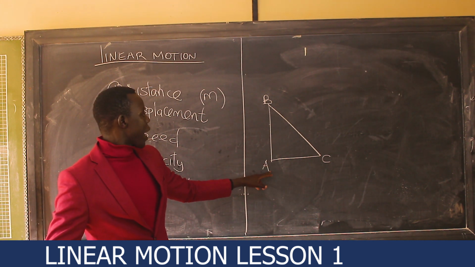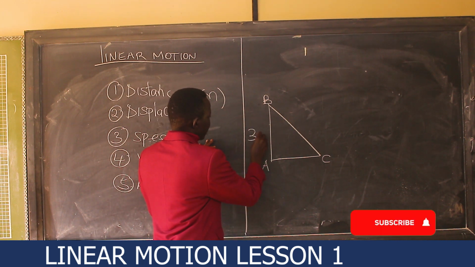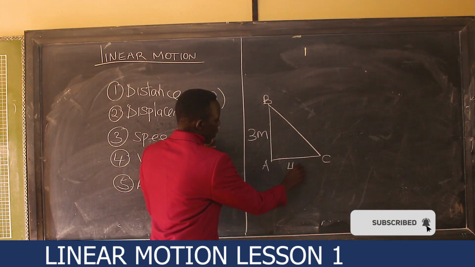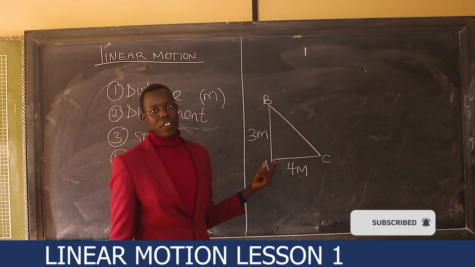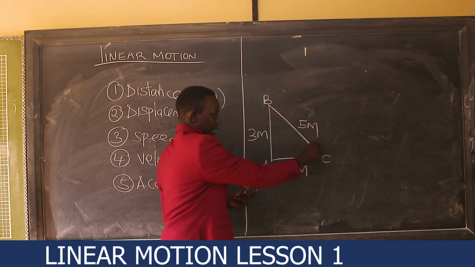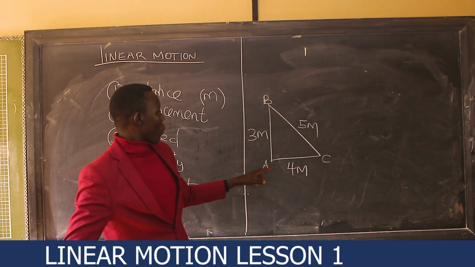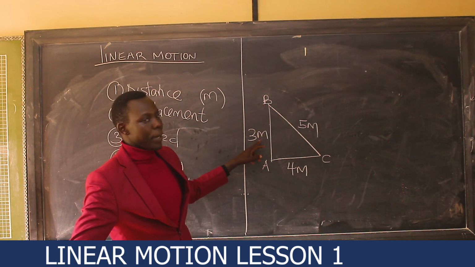When it moves from A to B, for example, I can put here to be 3 meters, this part to be 4 meters, and of course, using the Pythagoras theorem, this part is going to be 5 meters. So now, if a particle moves from A to B, the distance covered is 3 meters.